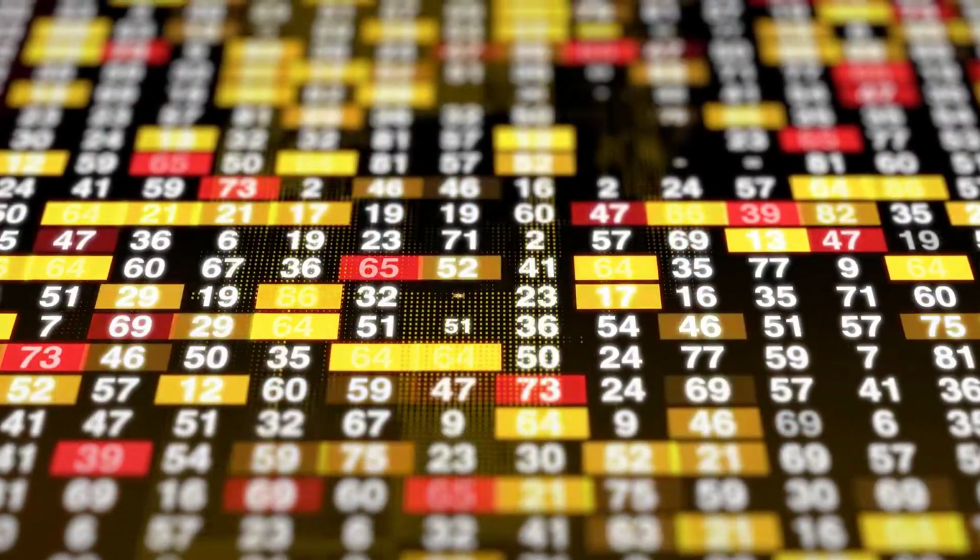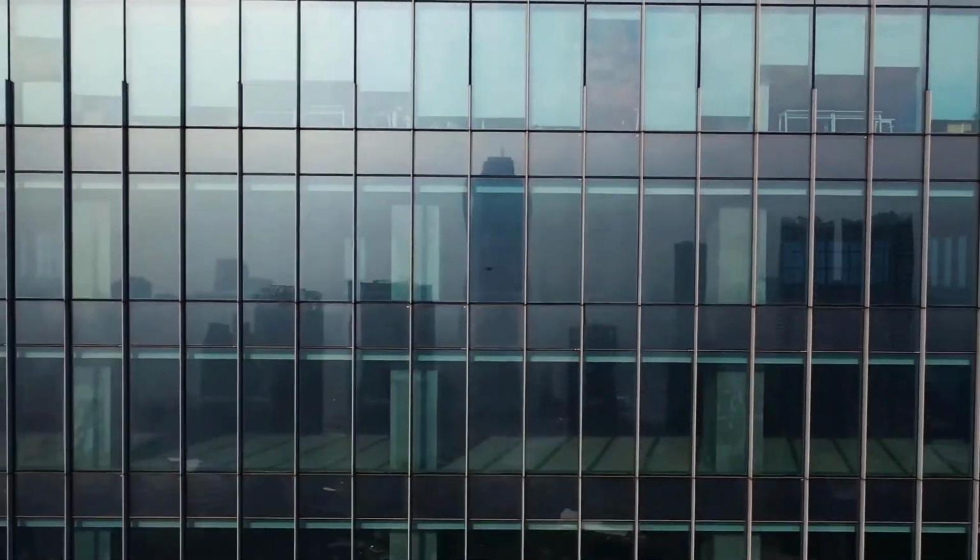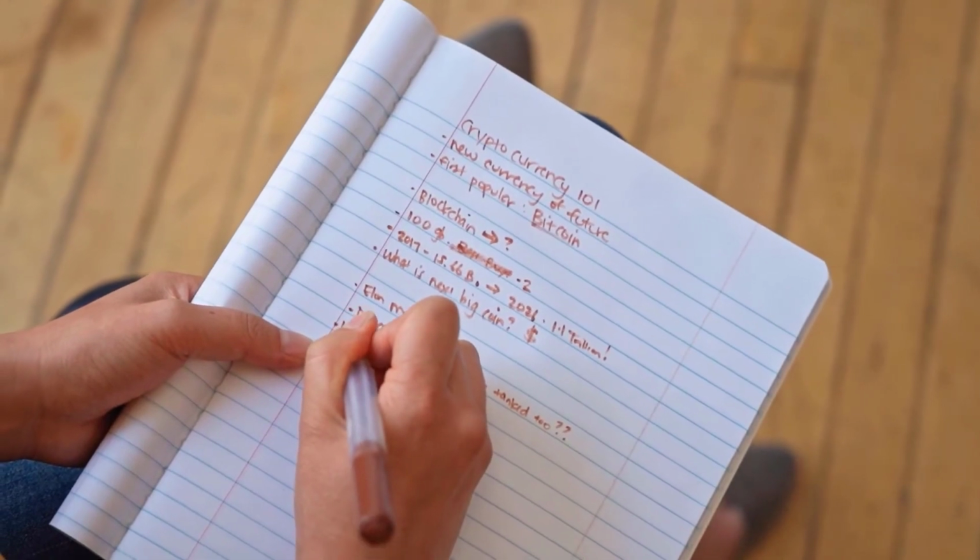SXP price prediction 2026. Technical analysis indicates the price of SXP could go on a bull run in the near future. Swipe coin is expected to trade at a level of $7.23.